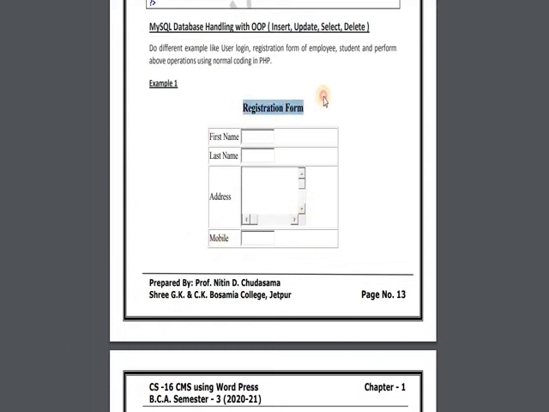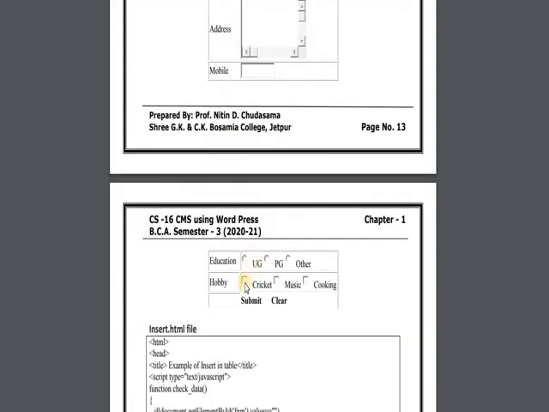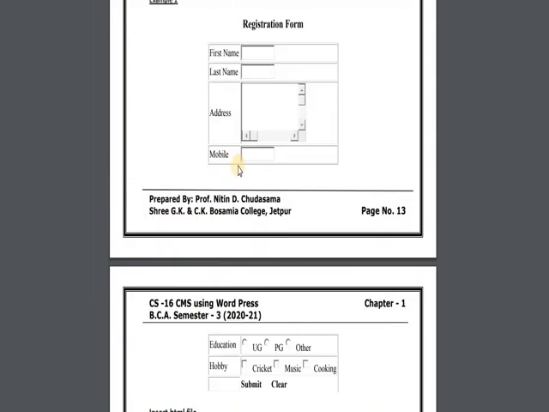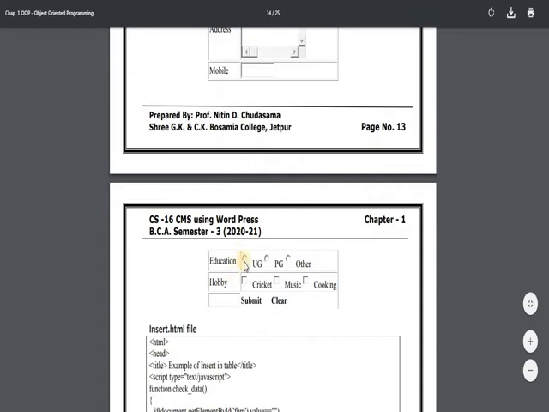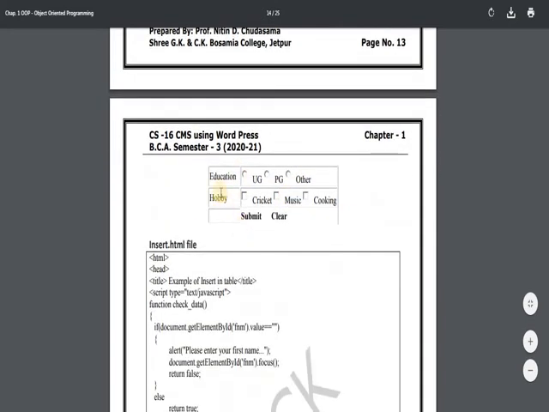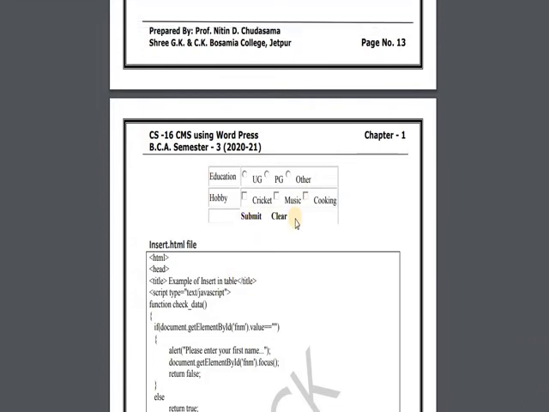I have created one registration form. In this I have defined a few fields like first name, last name, address, mobile number, education and hobby. Here first name, last name and mobile are text boxes, address is a text area, education is a radio button, hobby is a checkbox. Then after that 2 buttons, submit and clear. Now what will be the code for this?